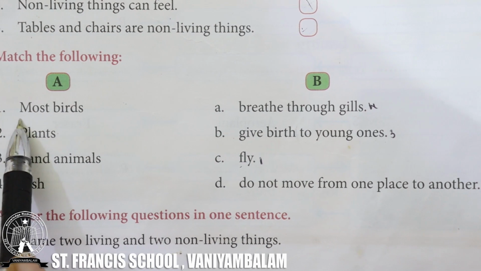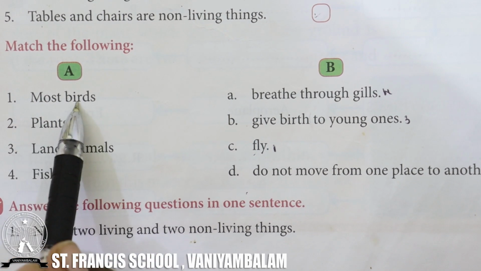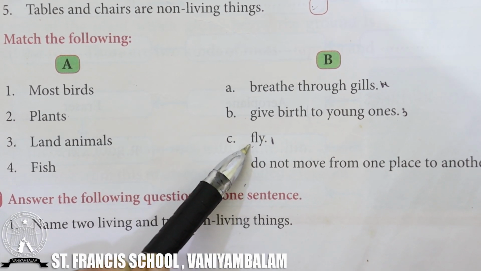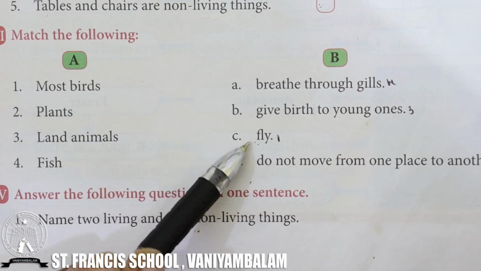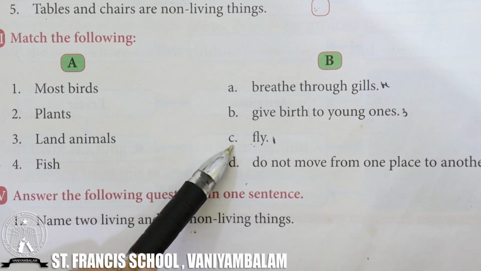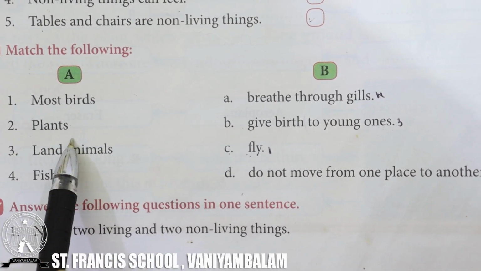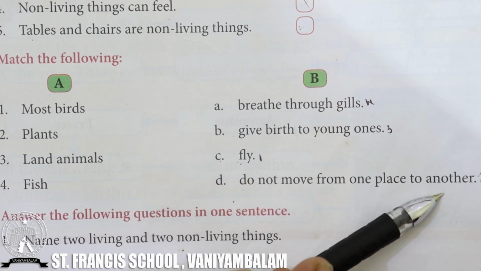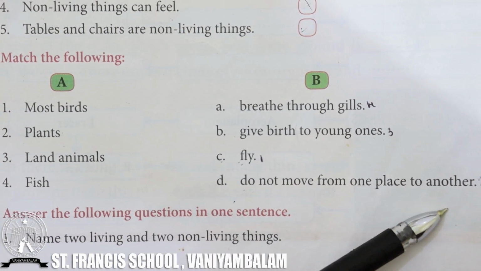So, most birds. What will be the answer? Most birds can fly. This is the answer. So, you should join a line. You should join most birds and fly using a line. Clear? Second one is plants. Plants do not move from one place to another.